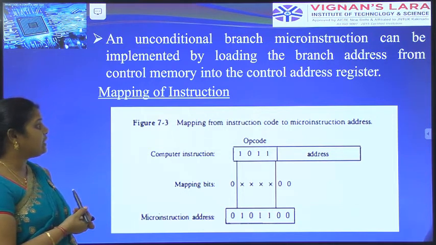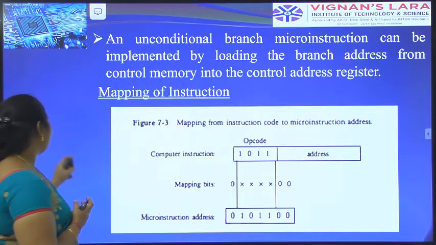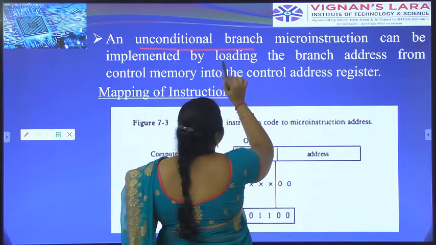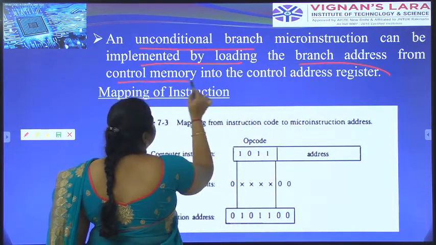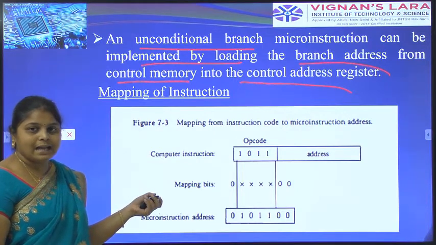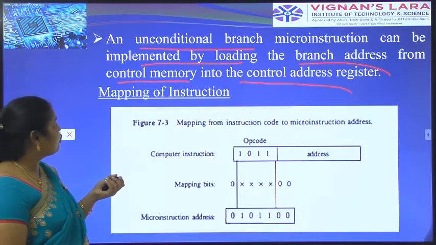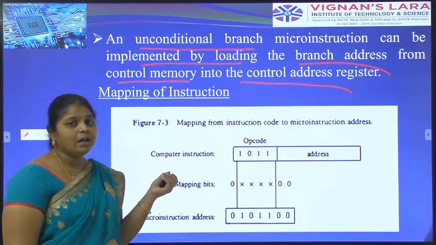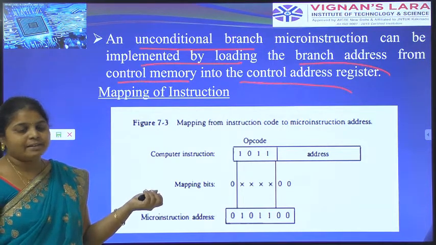An unconditional branch micro operation is implemented by loading the branch address from control memory into the control address register. Here the conditional branch logic does decision making and gives the input to the multiplexer. This is the explanation about the diagram for selection of addressing sequencing.